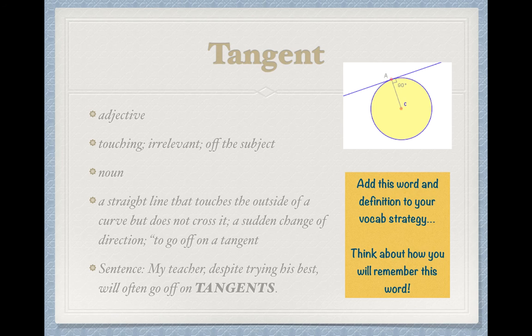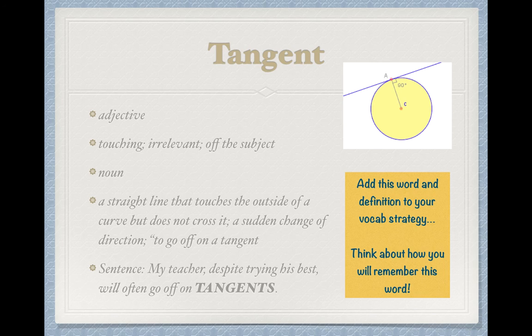When tangent is used as an adjective, it can mean touching, irrelevant, or off subject. So, for example, my teacher, despite trying his best, will often go off on tangents. So go off subject, lose focus. But tangent can also mean touching. And in the noun version of this word, it actually talks about lines that touch the outside of a curve but do not cross it. It's just shown in that picture and is what you've probably learned in math class.